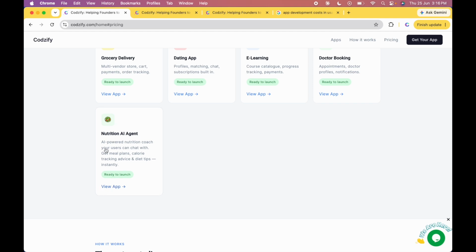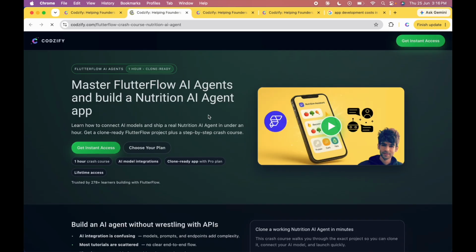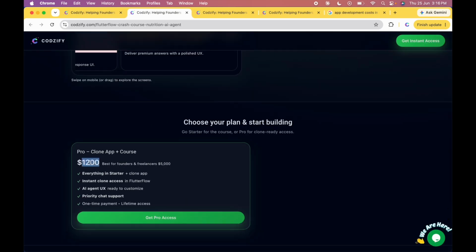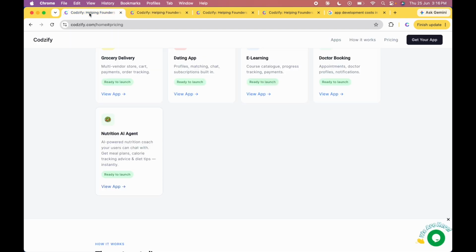And for the nutrition AI agent, this is an AI powered nutrition coach. Your users can chat with it and get meal plans, calorie tracking advice and diet. So basically this is a ChatGPT like app where an AI powered nutritionist will talk to your users and give suggestions, and that will also cost you $1200. Here we will provide you chat support. If you want to customize it, we will help you there as well.